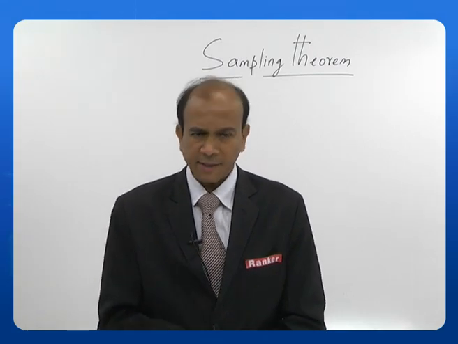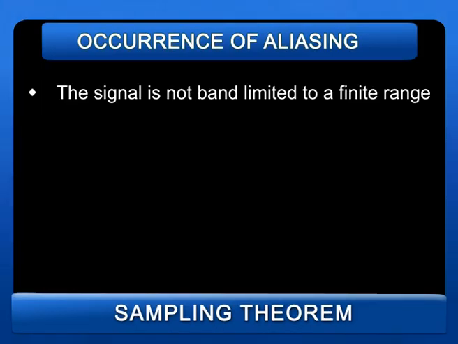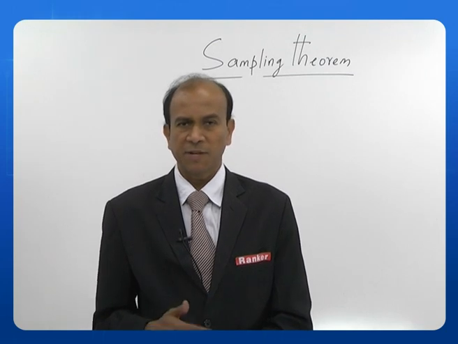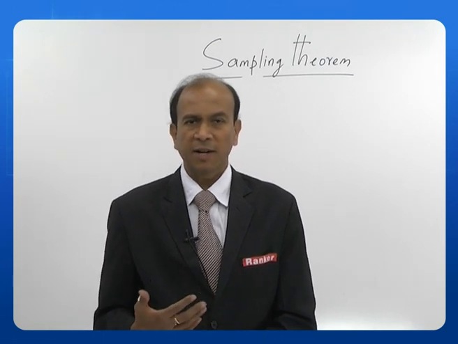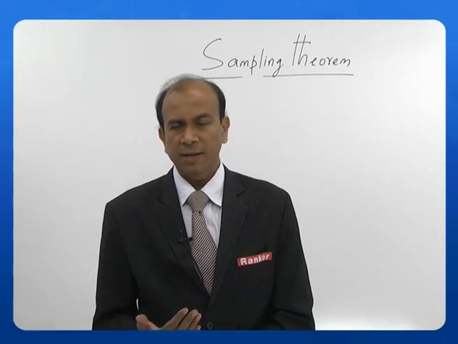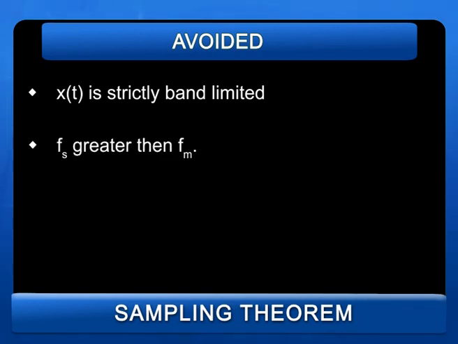How can I avoid aliasing? The first point is x of t must be band limited, and the sampling frequency must be greater than 2Fm. So, these are the two conditions under which I can prevent aliasing. We have also seen the conditions under which aliasing occurs. First is there is no band limitation, the second is poor sampling. How to prevent it? We have to band limit it. Second point is the sampling rate must be high. High means what? Greater than 2Fm.